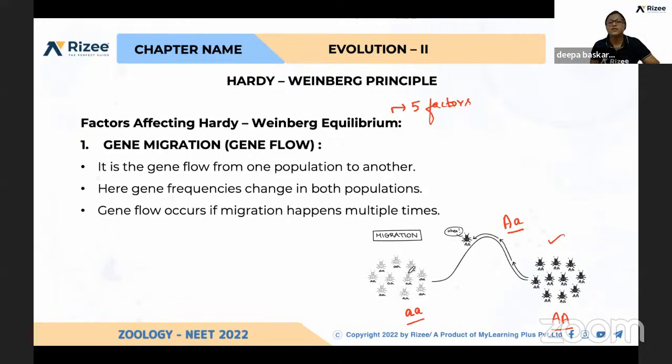Because of this change in the gene, which is called gene migration, the phenotype also changes. The color of the beetle, which is darker, becomes lighter. So this is called gene migration. Automatically, this will affect the Hardy-Weinberg equilibrium.